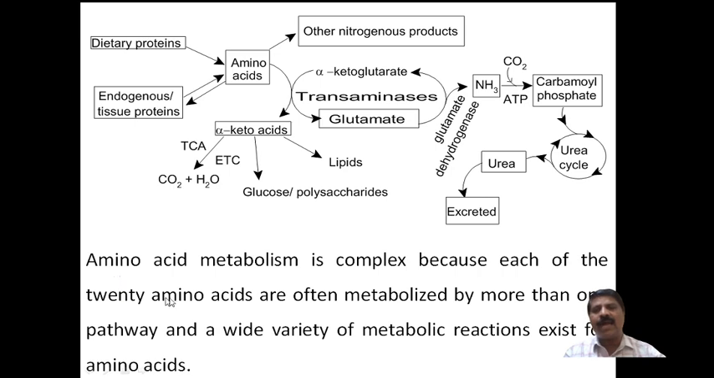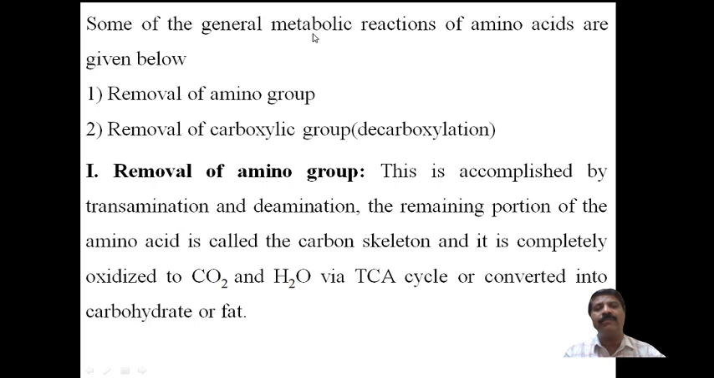Therefore, I say that amino acid metabolism is complex, because each of the 20 amino acids is often metabolized by more than one pathway, and a wide variety of metabolic reactions exist for the amino acids. Complex molecules will be converted into amino acids, and several metabolic reactions will take place. Now here some of the general metabolic reactions of amino acids are given that can occur.